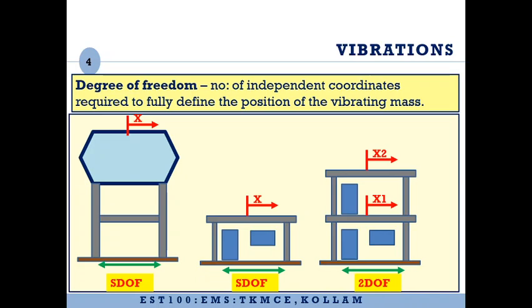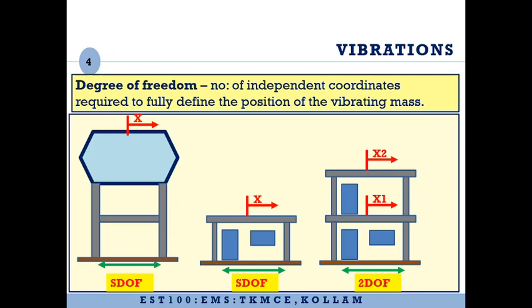Now consider the case of a two-story building. Here we have the mass concentrated at floor level 1 as well as floor level 2. Therefore we require the displacement of the mass at floor level 1 as well as the mass at floor level 2. Thus, we require two displacement coordinates to define the position of this building. Therefore, we call it a 2 degree of freedom system. Similarly, if you require more than 2 degrees of freedom to define the position of a particular structure, then you call it a multi-degree of freedom system.